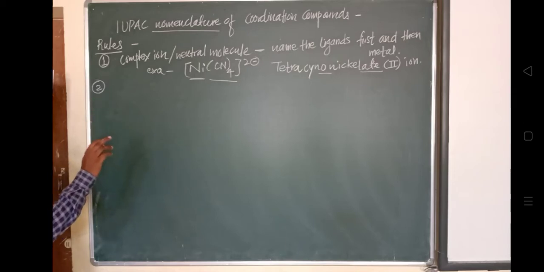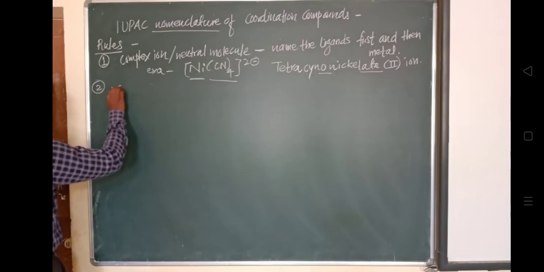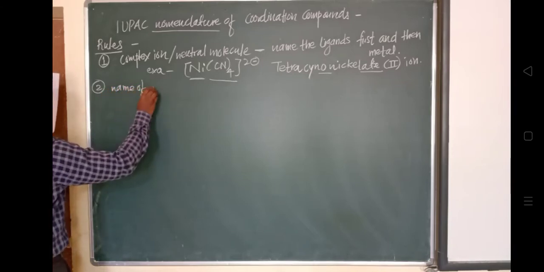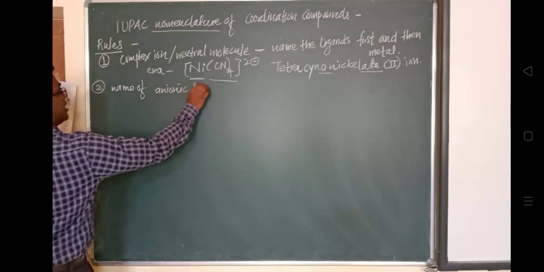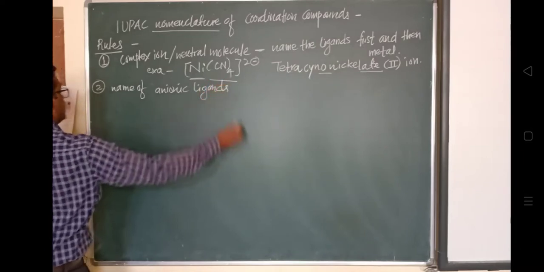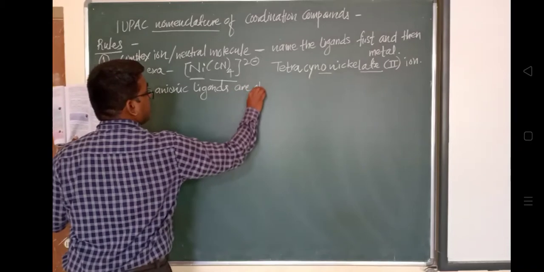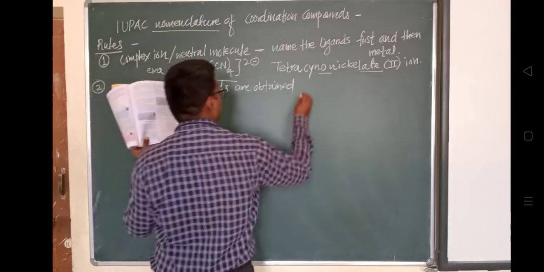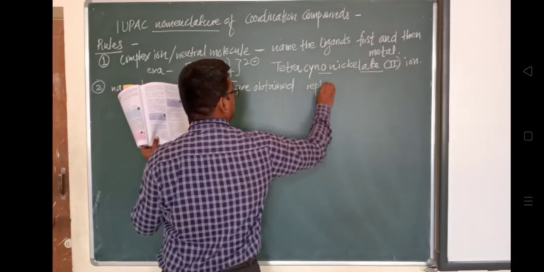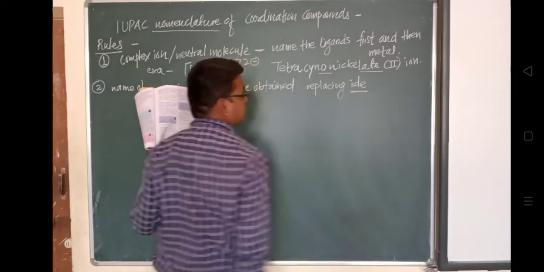So we will see that. The names of the anionic ligands are obtained by replacing the last IDE in the ligand's nomenclature.